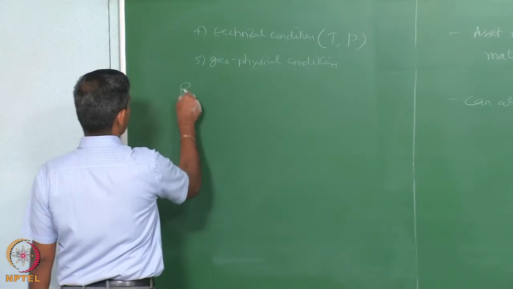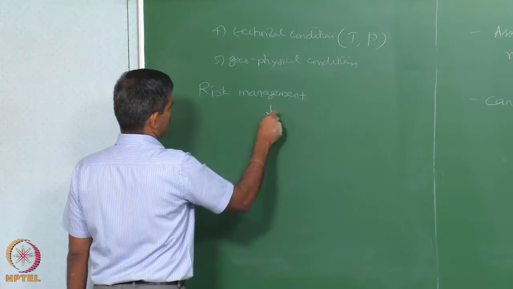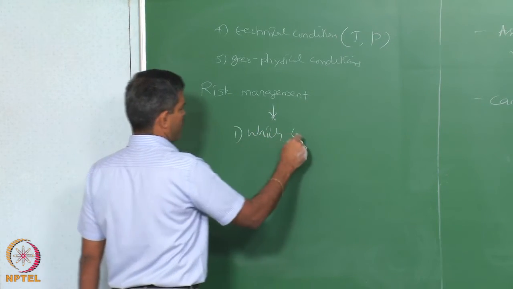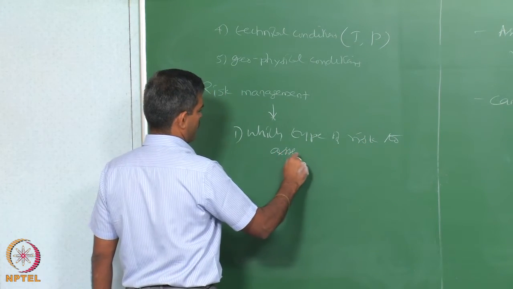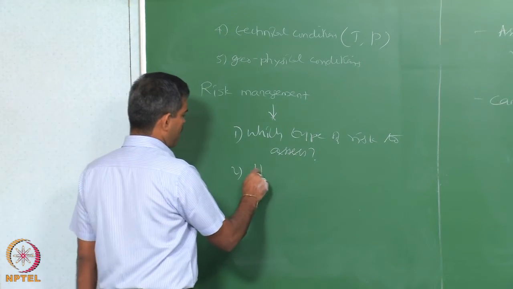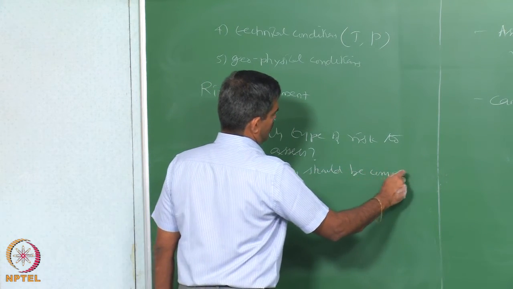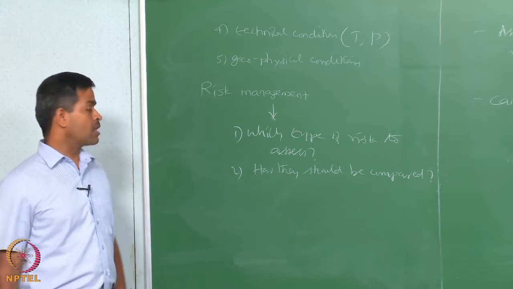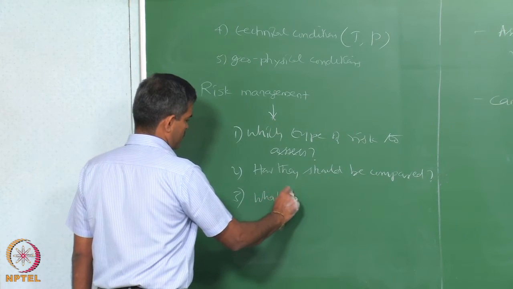So, risk management essentially focuses on which type of risk to assess. There are many types of risk we saw. How should they be compared? Do you want to compare them globally? Do you want to compare them internally? You want to compare them within the company? You want to compare them geographically? And what level of decision?